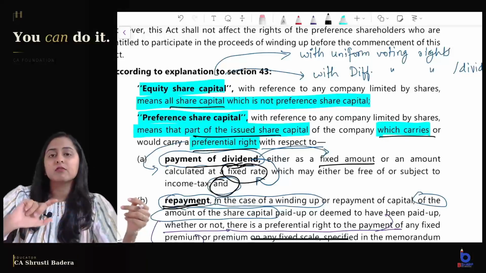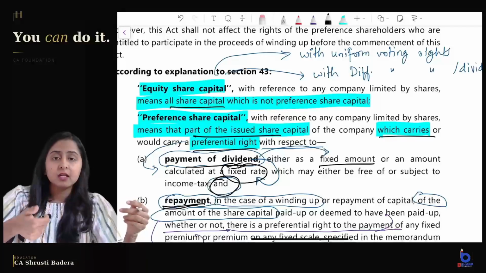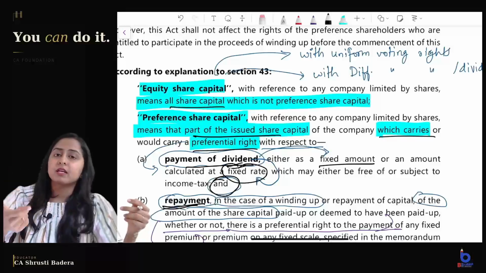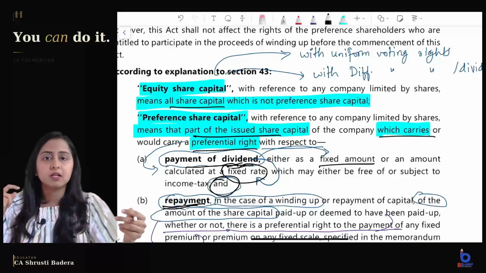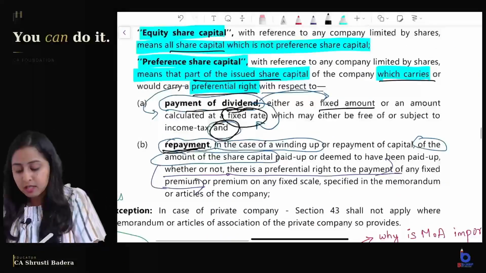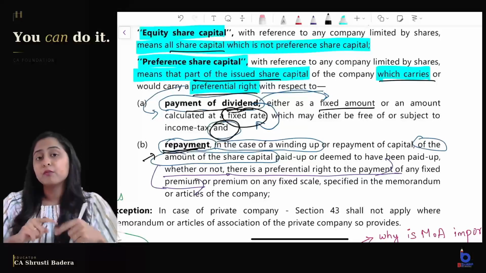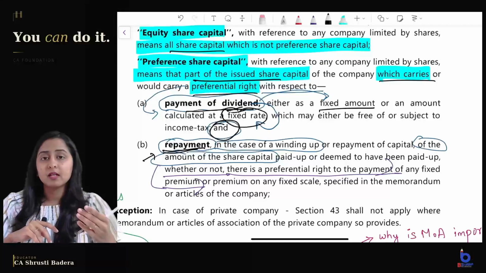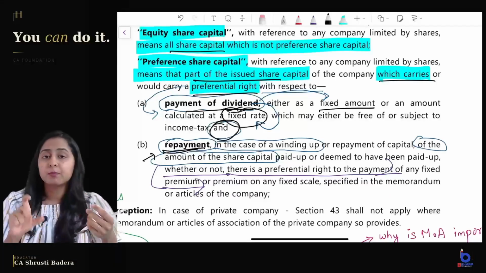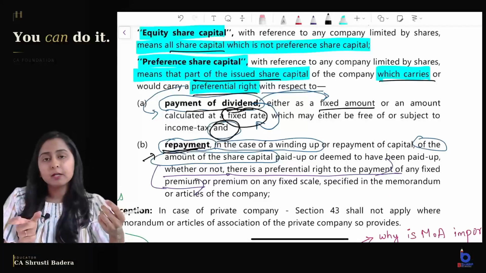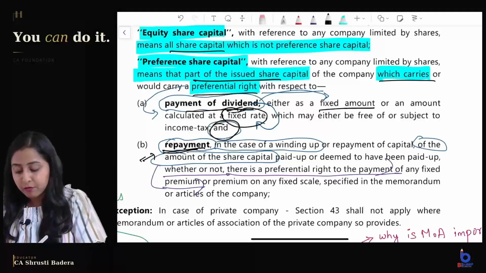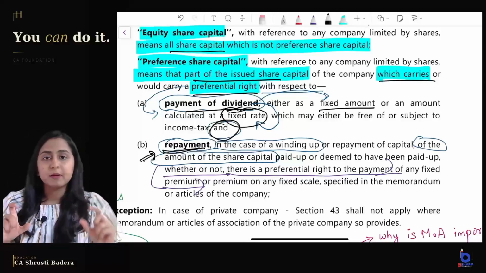So whose capital will be paid before equity share capital? Preference shareholders' capital will be paid before equity share capital holders. And this repayment is with respect to capital. For the repayment of premium, if the preference share capital is to be repaid with premium, then that premium might or might not get preference, but the preference is with respect to repayment of capital in case of winding up, right?